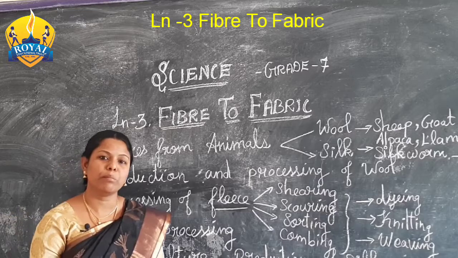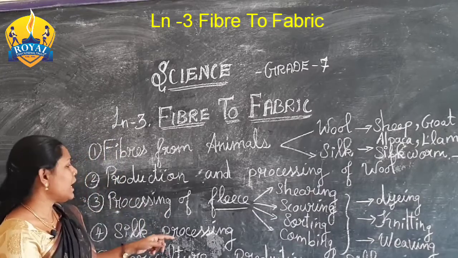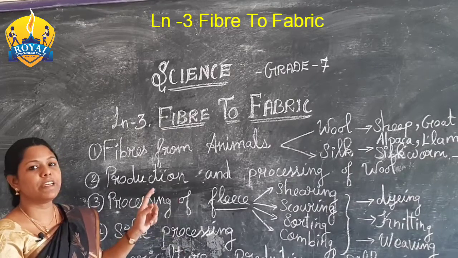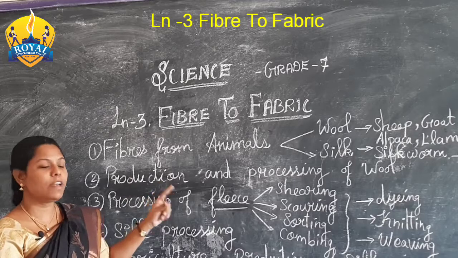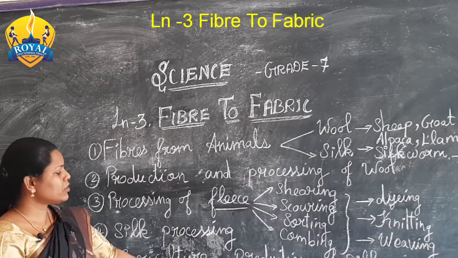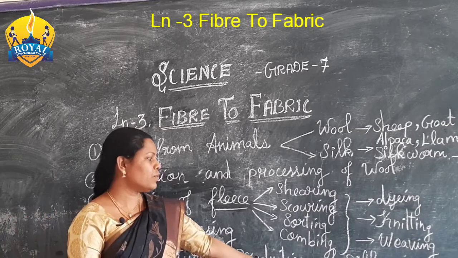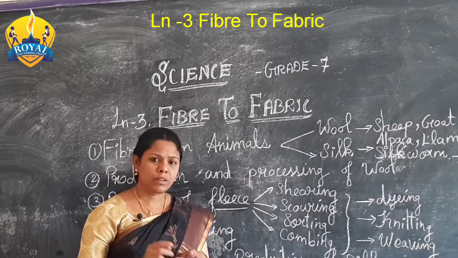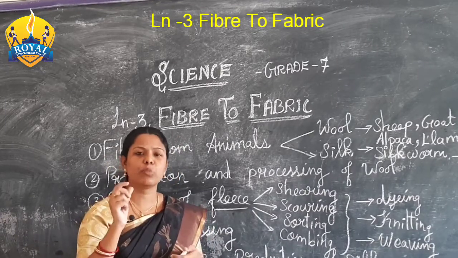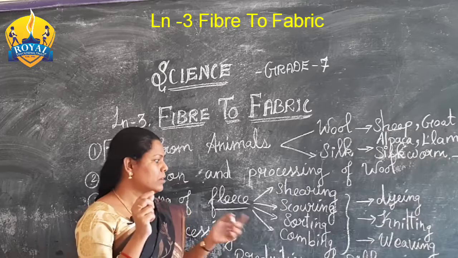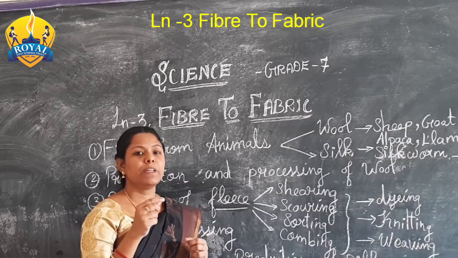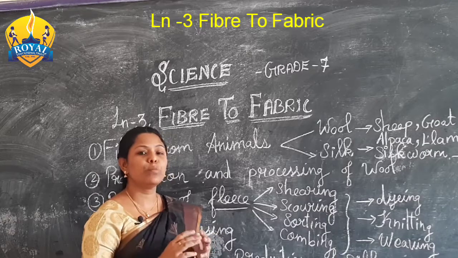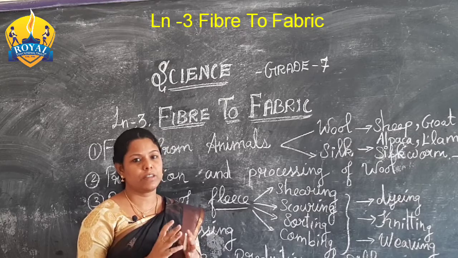How the silk cloth is made, we are going to learn now. I already told you the processing of silk is otherwise called sericulture. The processing method is called sericulture. In sericulture we are going to learn about the production of silk. From the silkworm they take the small larvae, and then they feed the larvae. The larvae eat more leaves, which are mulberry leaves.